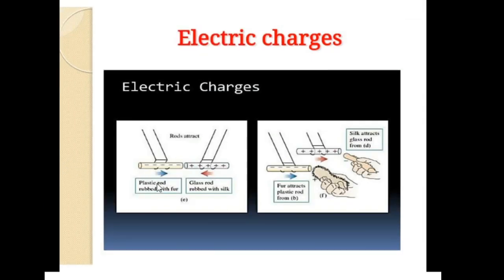Now we come to understand that when a plastic rod wrapped with fur is brought closer to the glass rod wrapped with silk, both rods attract. The reason is plastic rod has acquired negative charge when it is wrapped with fur, and glass rod acquires positive charge when it is wrapped with silk. Here there exists force of attraction because they both are oppositely charged.